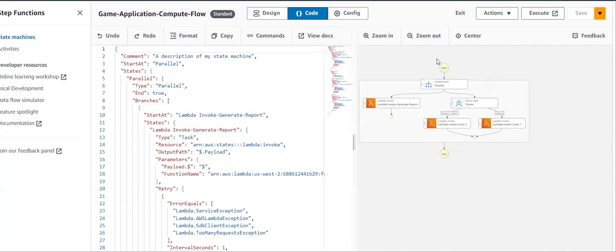But by using this step function, you can run multiple Lambda functions at the same time, and you can even overcome the issue. That is, you can run multiple Lambda functions, and you can provide compute to your required applications. How much time you want, that much time you can provide by using this step function with Lambda functions.